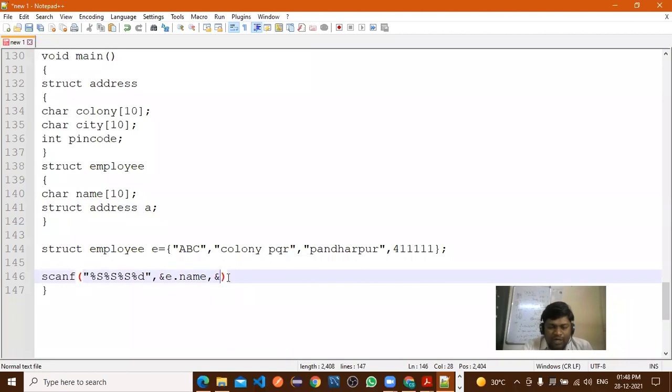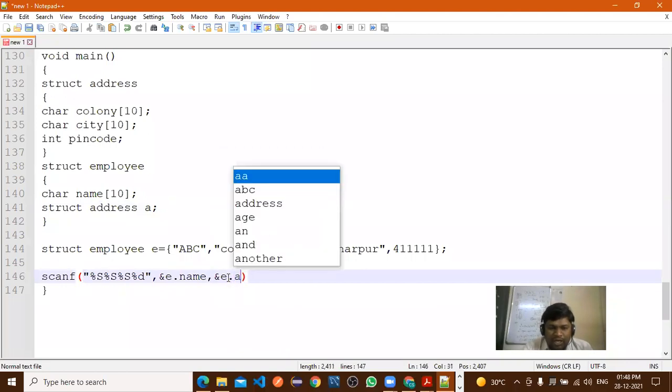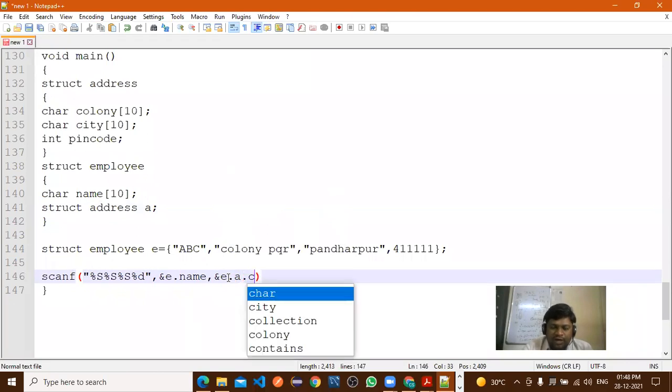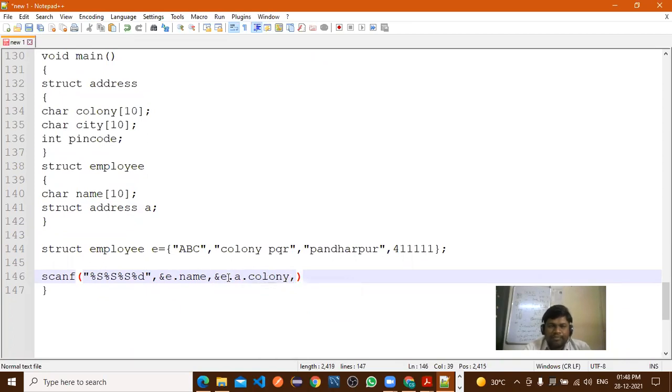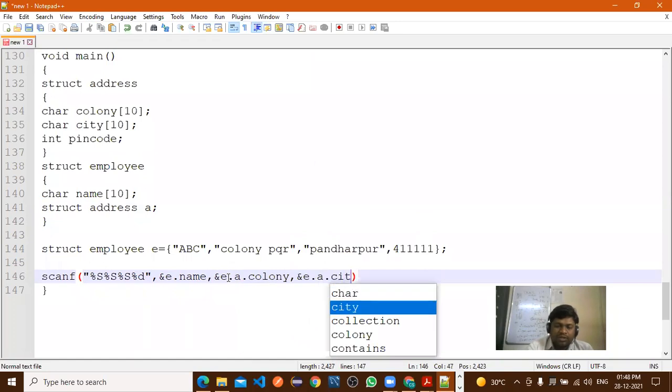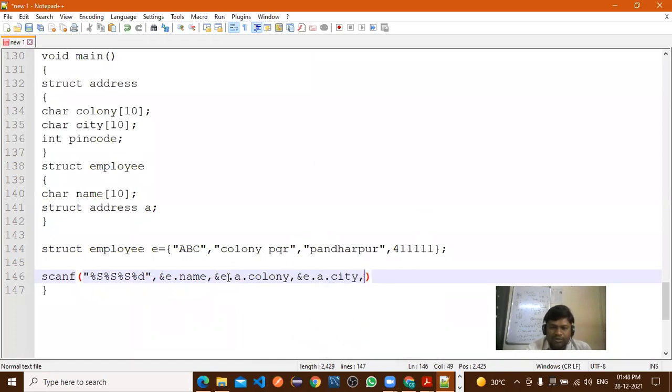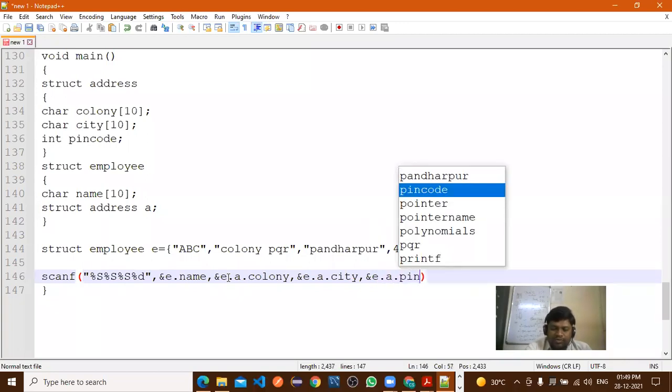Now first we require E dot A dot colony, comma, ampersand, E dot A dot CT, E dot A dot CT. E must always be required. Without E, we are not able to access, because through the employee structure we are assigning all these values. E dot A dot pin code.